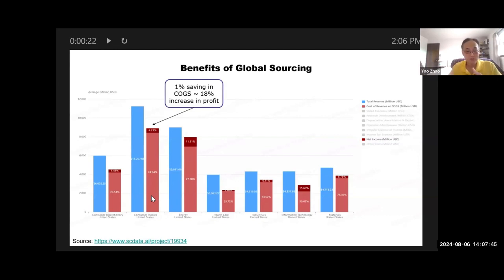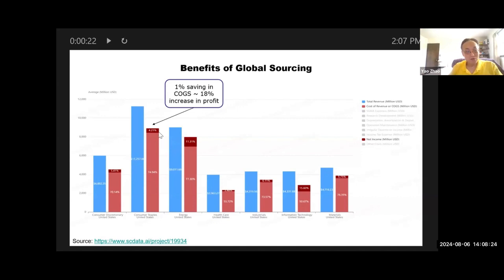That's how much they purchase from suppliers, and also their internal manufacturing, of course. If you can save 1% in cost of goods sold for the average consumer staple company, that is about 0.8% of the revenue, because cost of goods sold accounts for about 80% of the revenue. So if you can save 1% of cost of goods sold, that is 0.8% of the revenue.